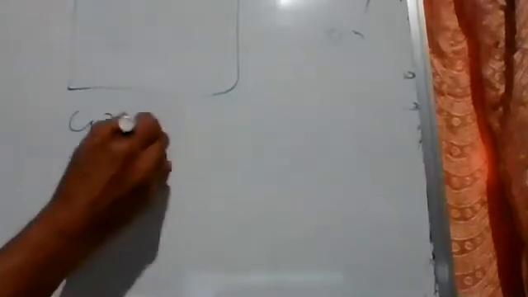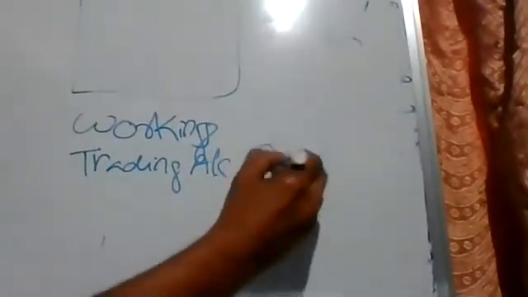Here, after leaving space for the answer, you leave one full page, one full A4 sheet. Right? Working notes. Then below that you write trading account credit total. That means total of the credit side.